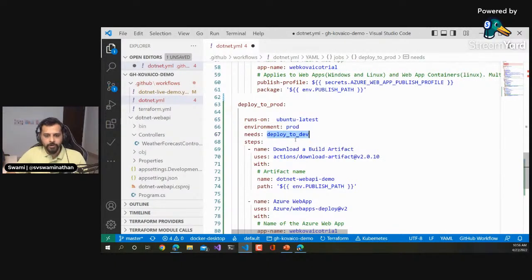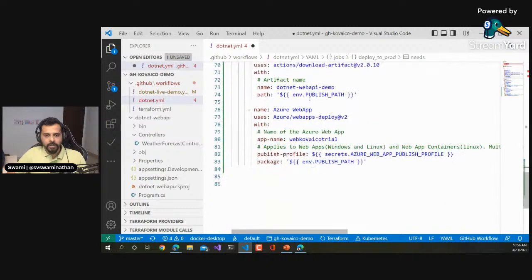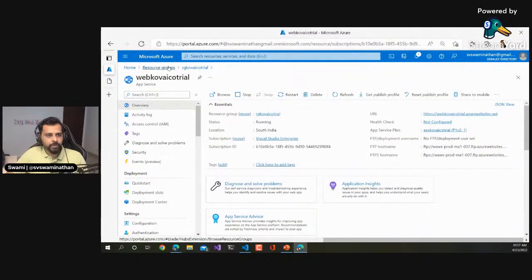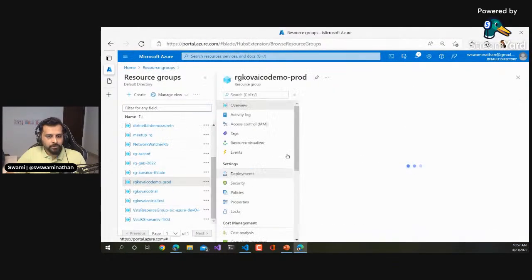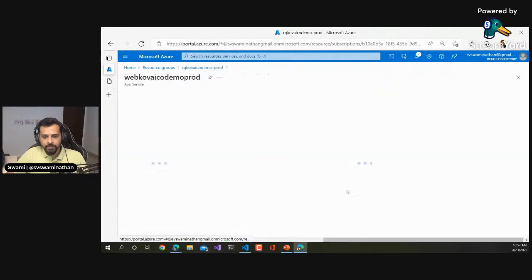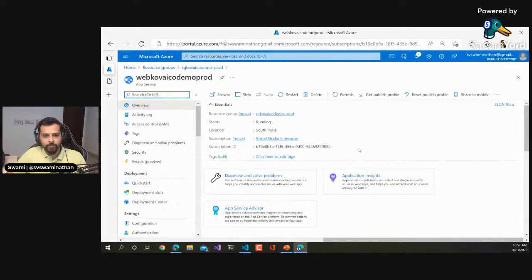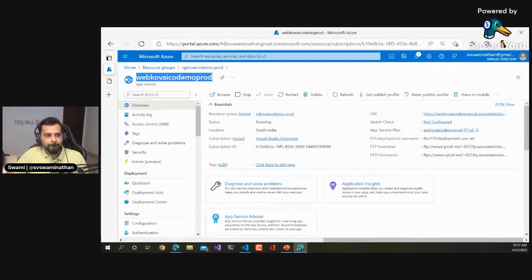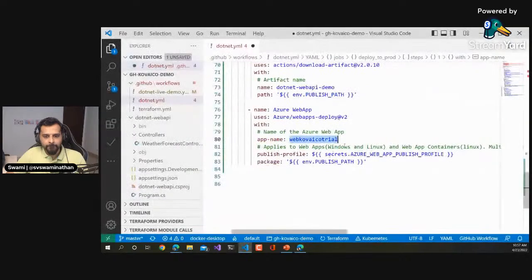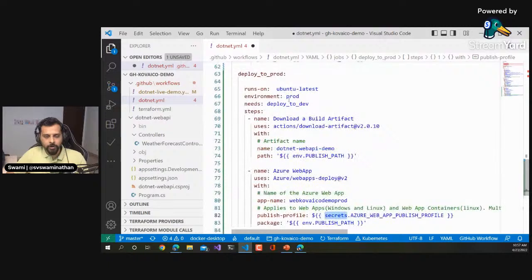So I'm going to say needs deploy to dev, and I'm going to push this. Now this is all the same. Here is where I need to change the app name and other things. The app name is going to be the new app which we created via our Terraform, so I'll go here and say web code demo prod. Now see these secrets; like I said, these secrets should come from the environment prod.